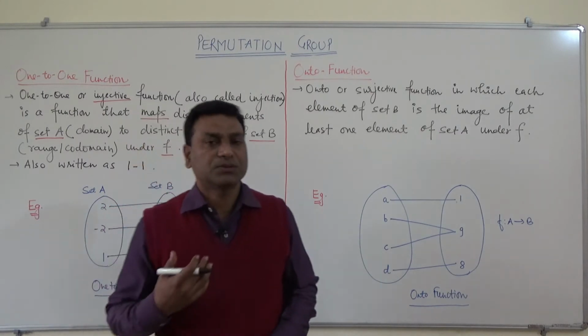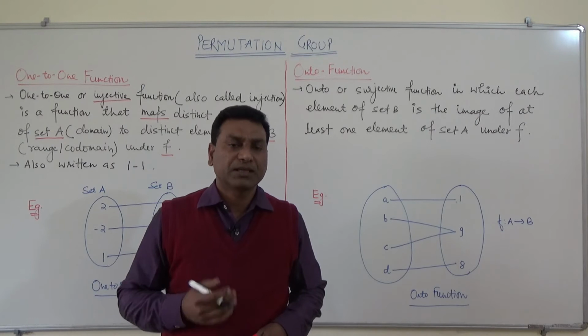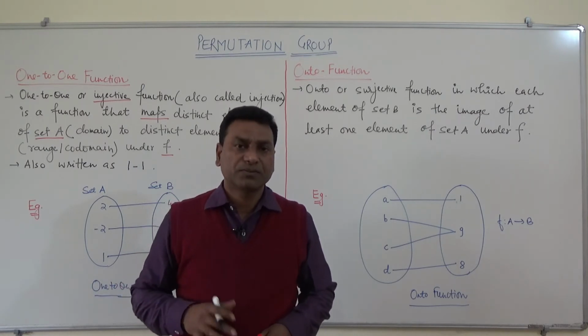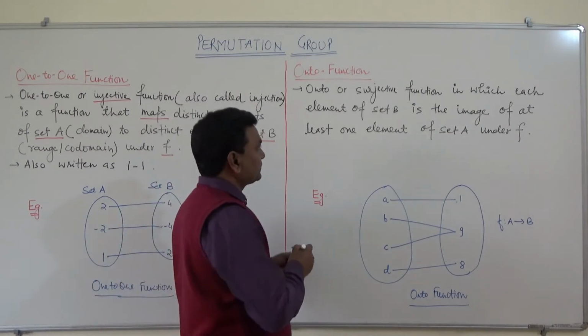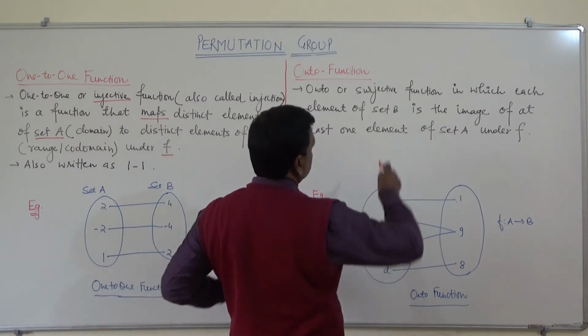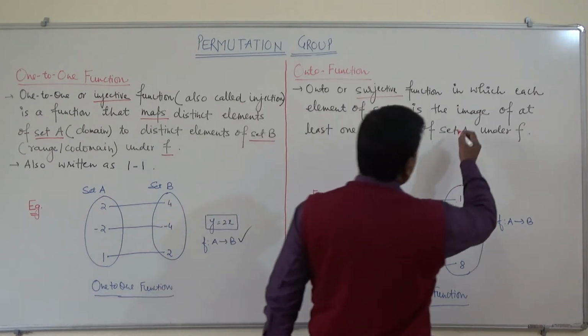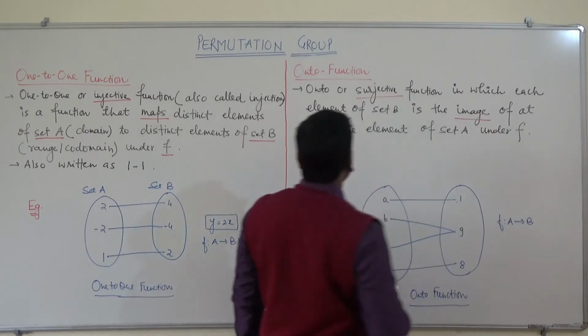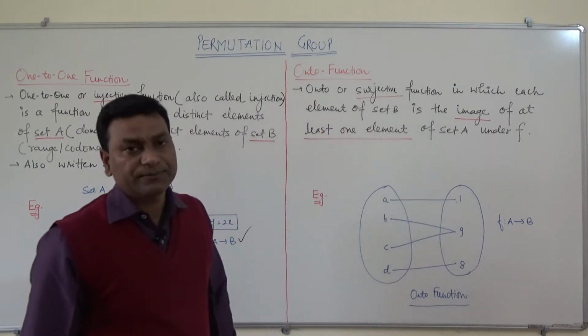If these two properties, 1-to-1 and onto, hold on some set, that is the permutation group that we have already seen.